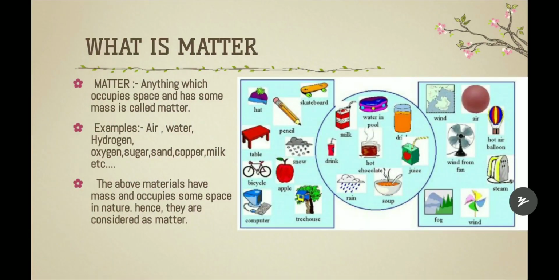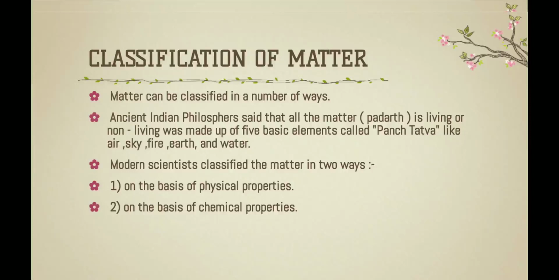Anything which occupies space and has some mass is called matter. Here mass means the weight, means kilograms, grams, like that. Examples: air, water, hydrogen, oxygen, sugar, sand, copper, milk, etc. These all have mass, means weight, and they also occupy some space in nature, hence they are considered as matter. So we have understood what is matter, right?